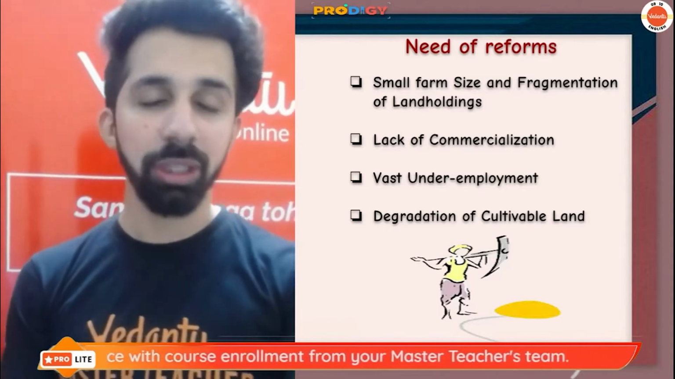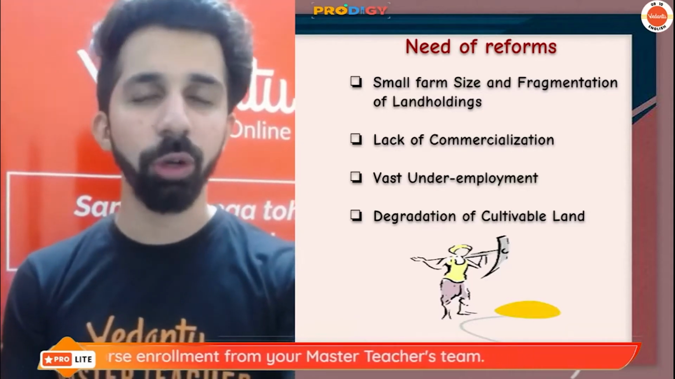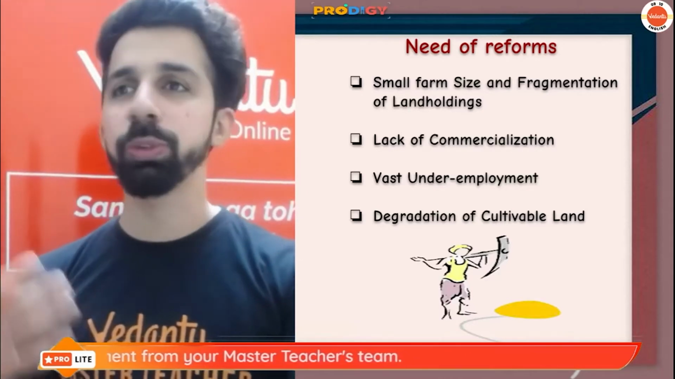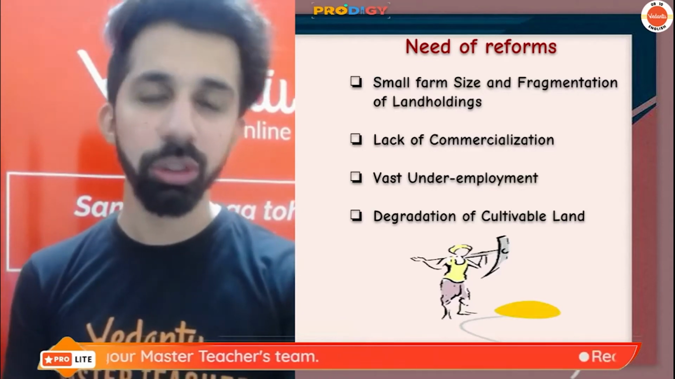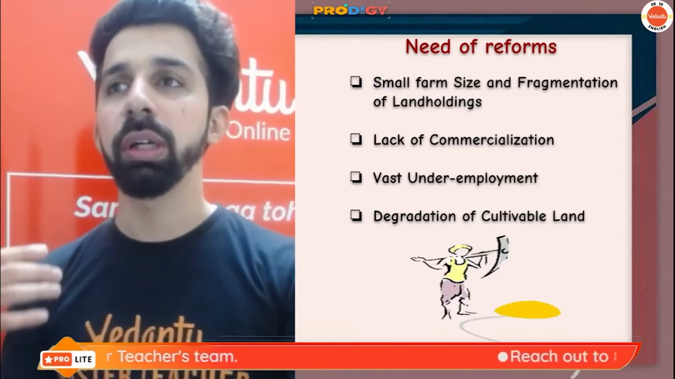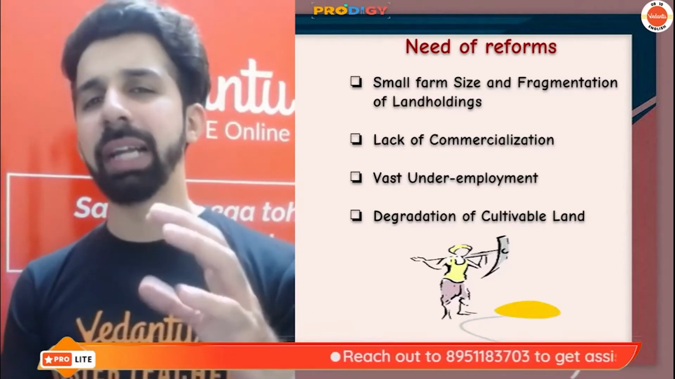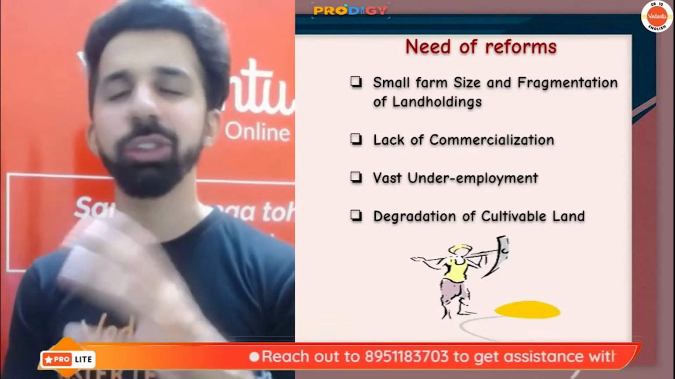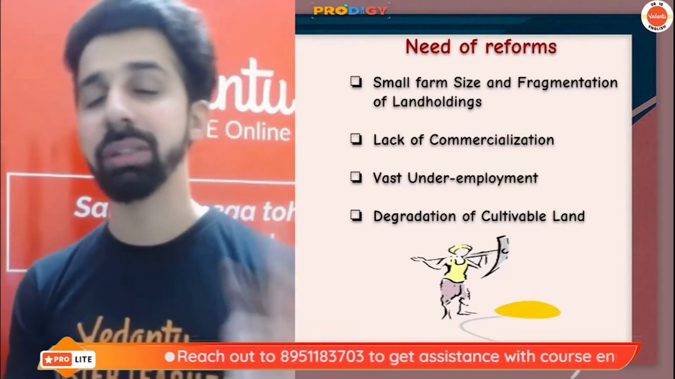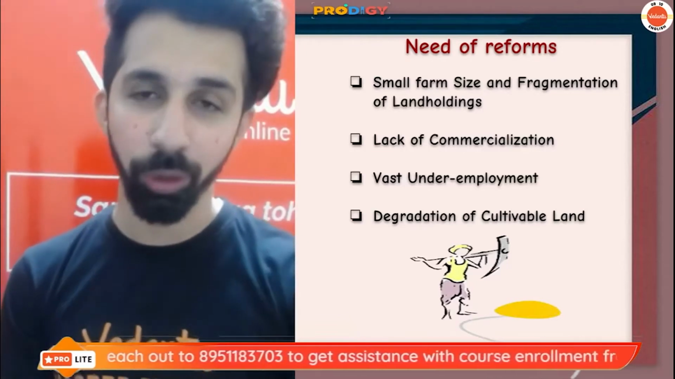Lack of commercialization. Guys, commercialization of crops means growing crops for industrial use, or growing crops for sale in the market, to get more profit. So we see that commercialization, again, is not up to the mark in India. Third, vast underemployment.